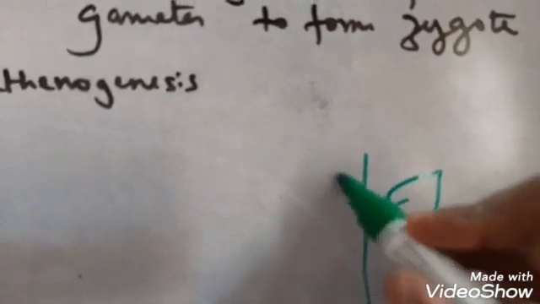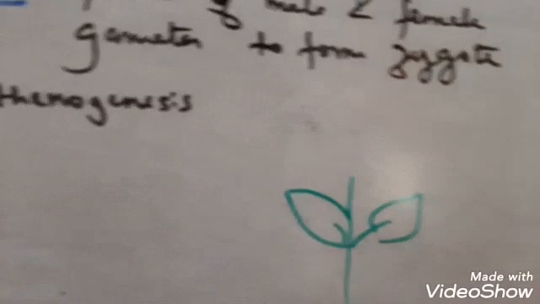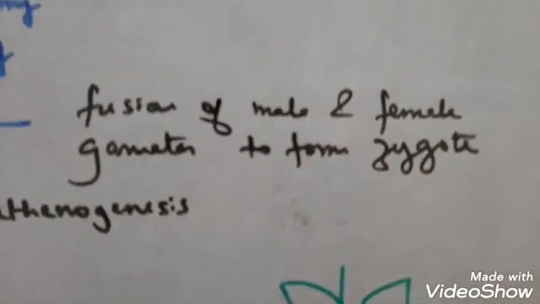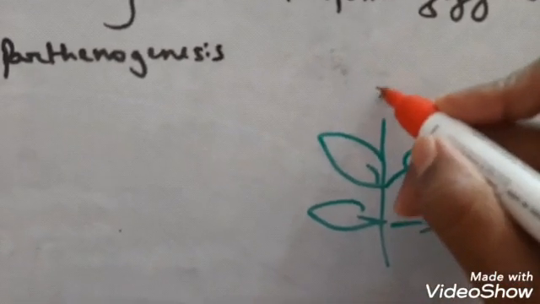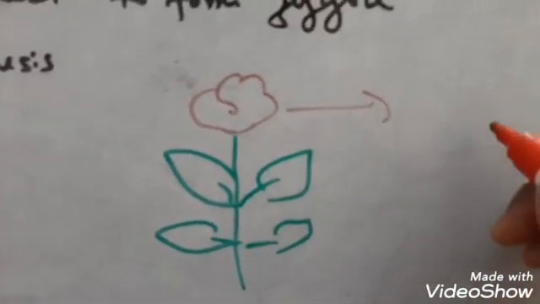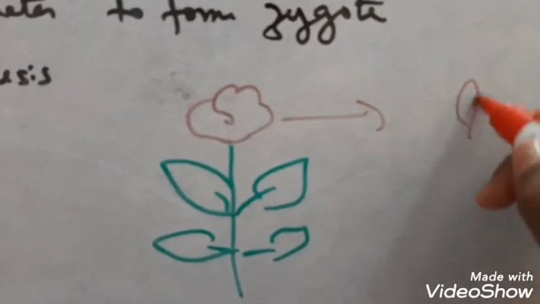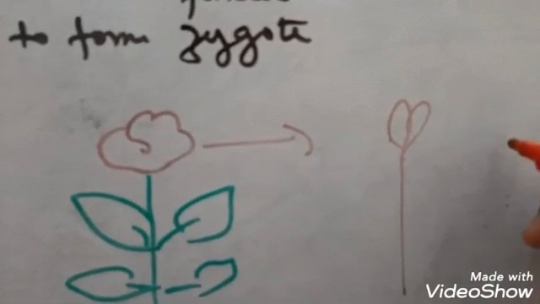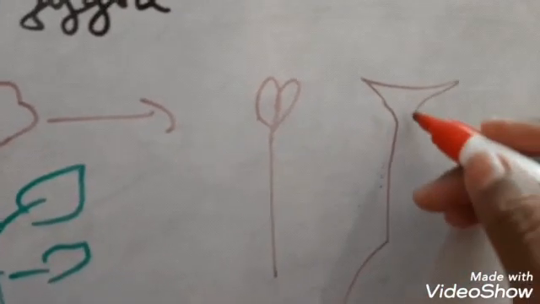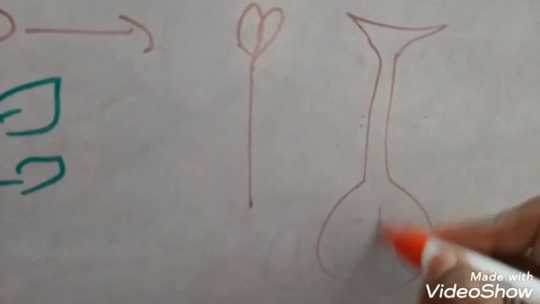Okay, now suppose this is a plant, and suppose this is a flower. Now see, in a flower you know that there are anther, and you know there is pistil. Pistil is the female reproductive part of the flower, isn't it?